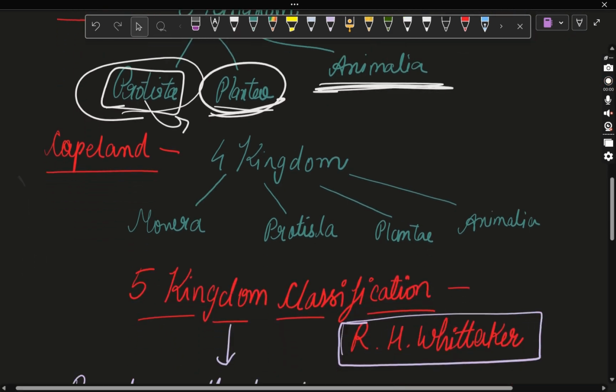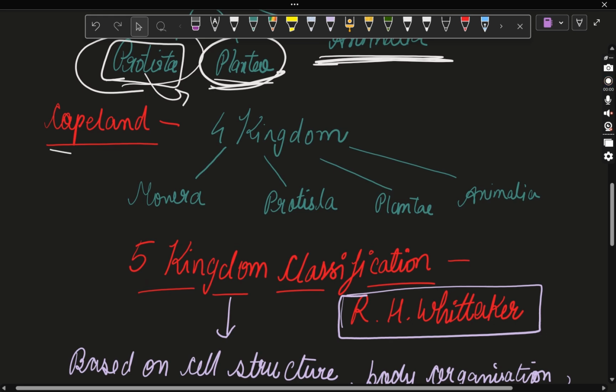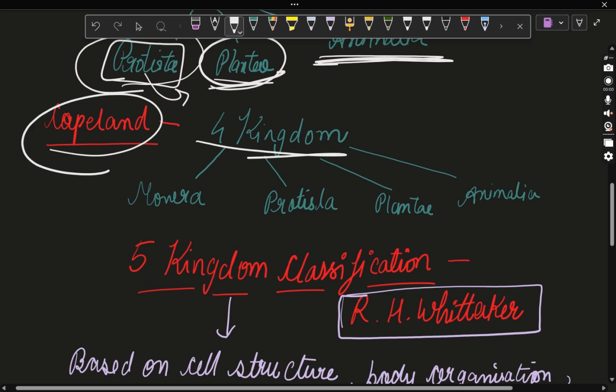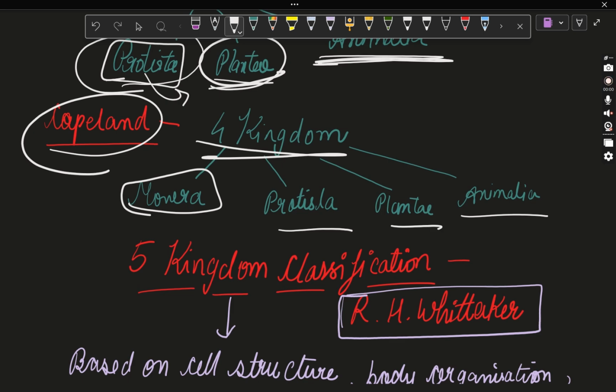The next scientist in this part was Copeland. Copeland divided organisms into four kingdoms: Monera, Protista, Plantae, and Animalia. Monera is mainly prokaryotic, Protista is eukaryotic unicellular, and for Plantae, here the main drawback of Copeland came: he also included some of the fungi into Plantae.